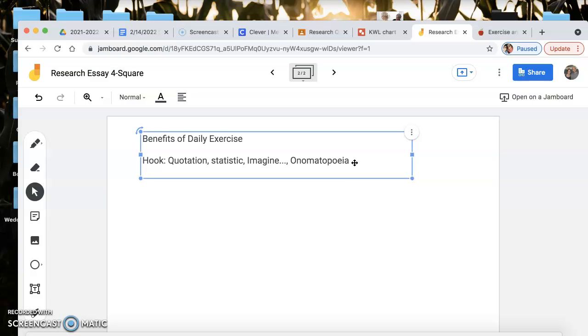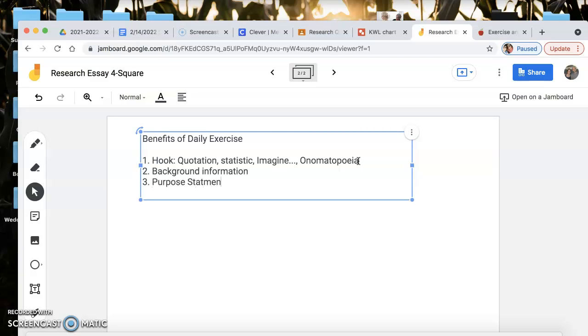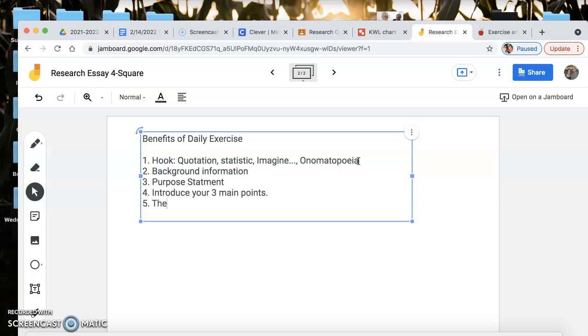All right, and then you want to give some background information about your topic. Give me some basic information about your topic. 3, you want to have your purpose statement that you put in your Foursquare. 4, you want to have a sentence where you introduce your 3 main points. And last one, a therefore statement, where you basically restate your purpose statement.